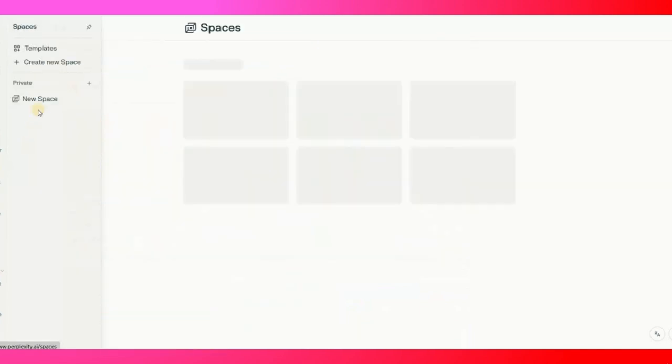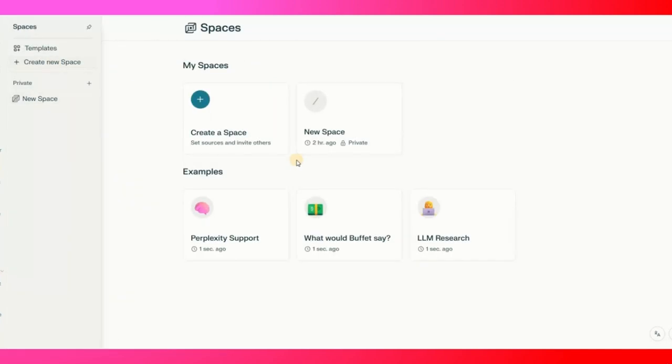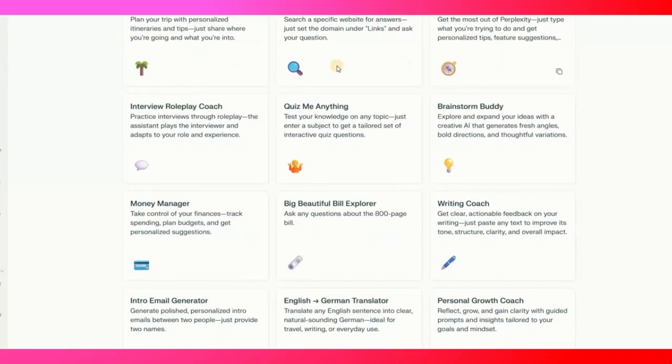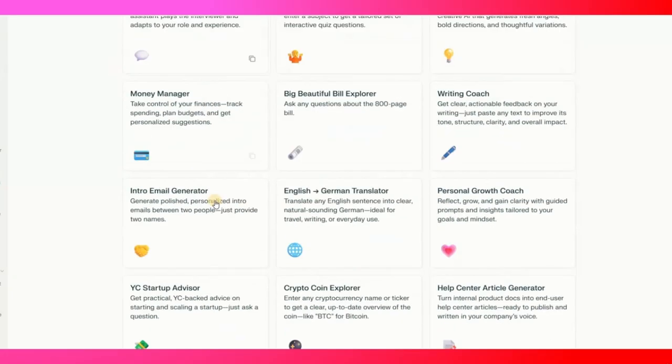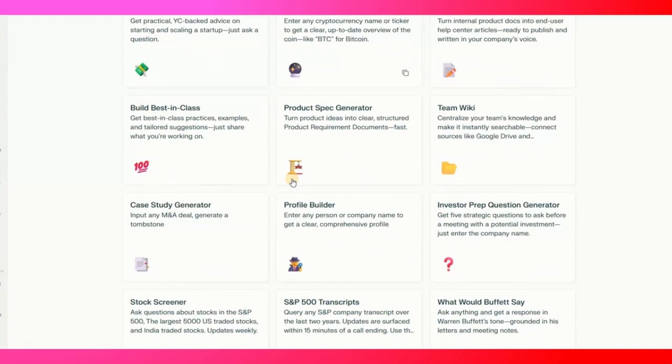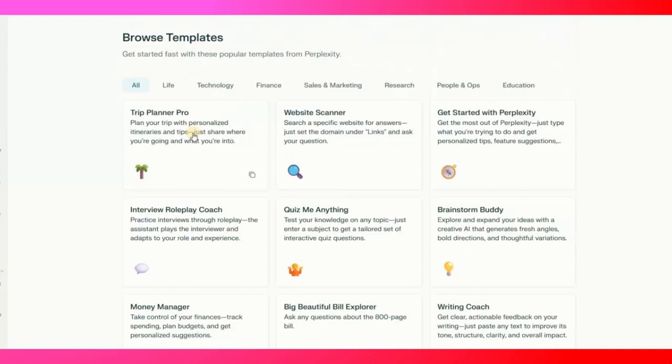If you head over to spaces, you can create your own space. So let's go for the spaces part. You will see different templates over here: Trip Planner Pro, a website scanner, Get Started with Perplexity. These are all the templates that you will get. YC Startup Advisor, Crypto Coin Explorer, and more. Let's click on Trip Planner Pro.